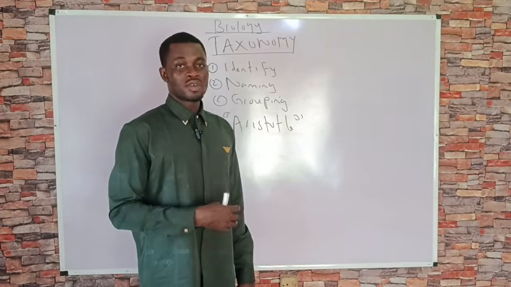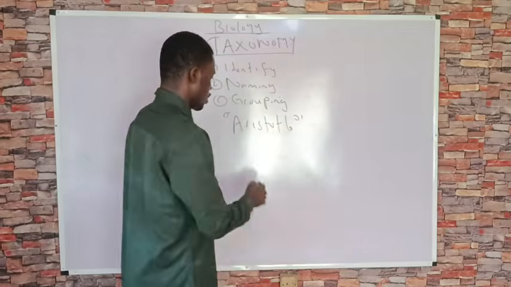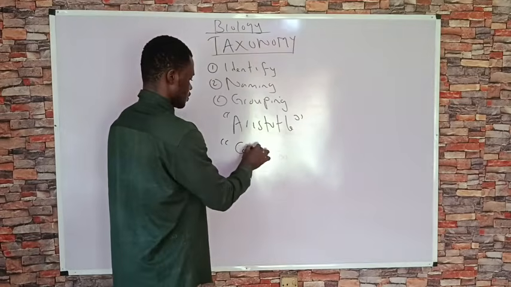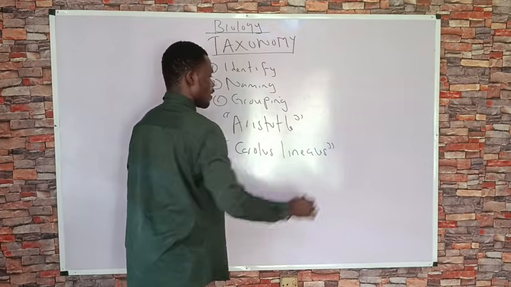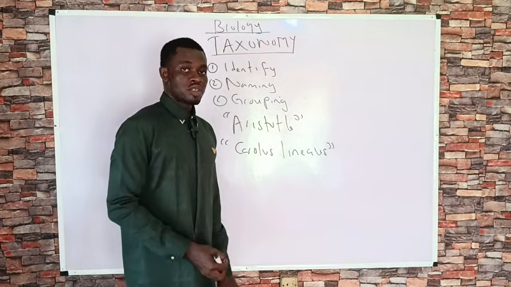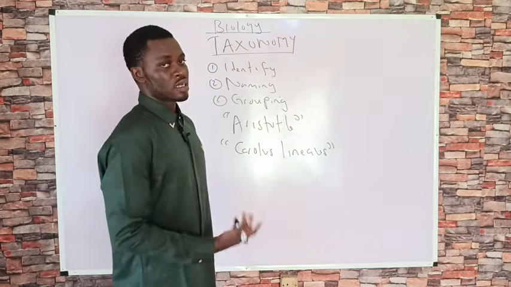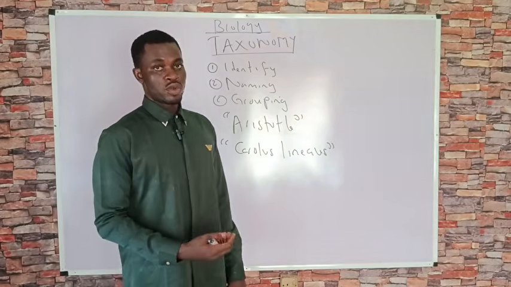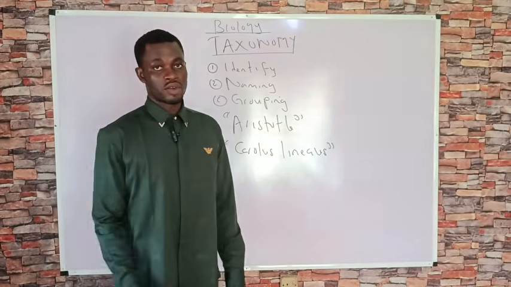But the modern method of classification was based off the work of Carolus Linnaeus. Overall, Carolus Linnaeus is regarded as the father of modern taxonomy, or the father of taxonomy overall. So when we talk about the father of taxonomy, we are essentially referring to Carolus Linnaeus.